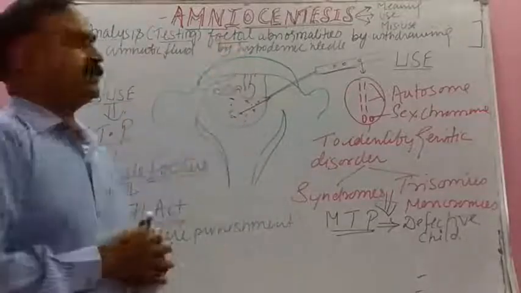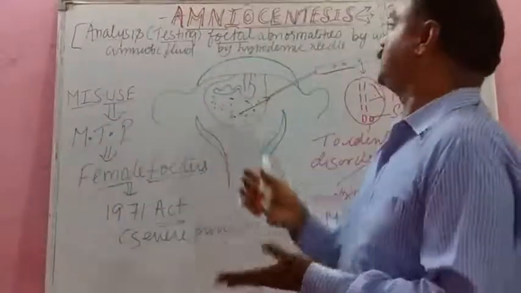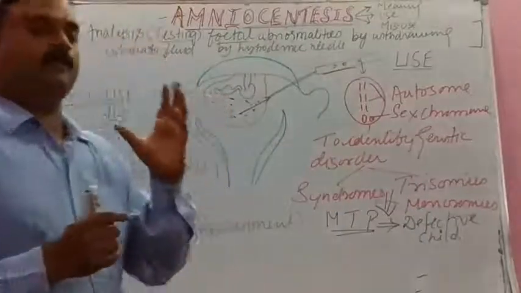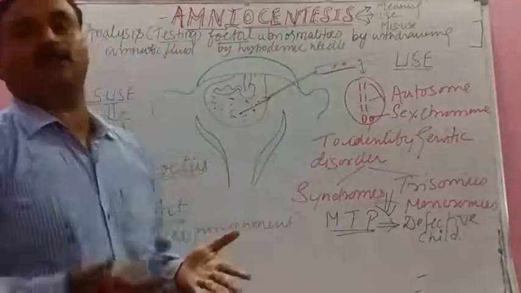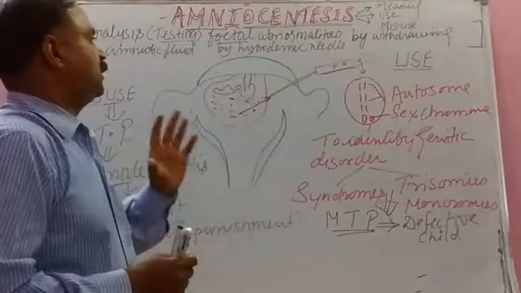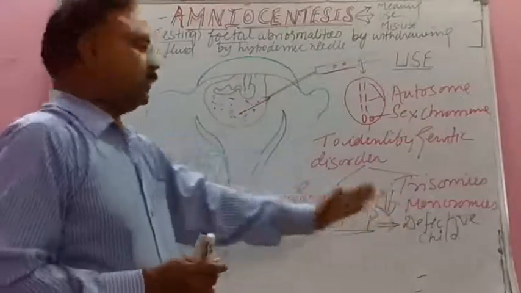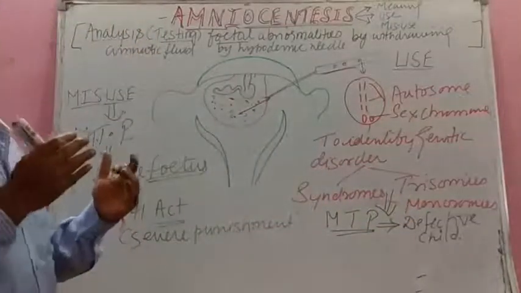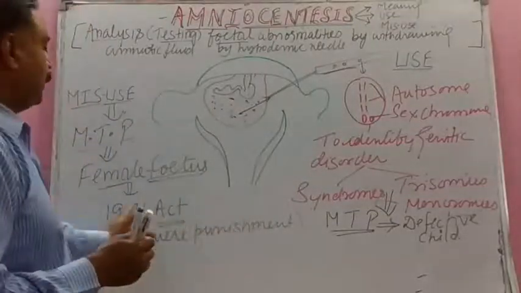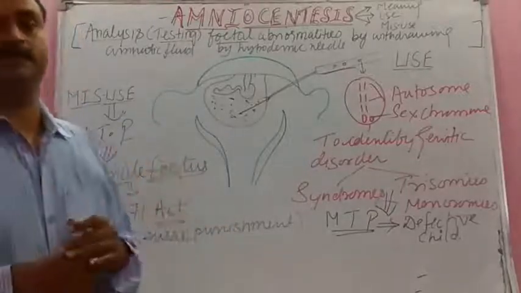So in amniocentesis we have to study meaning, use and misuse. So how do we define amniocentesis? Analysis or testing of what? Genetic abnormalities of the growing fetus by withdrawing amniotic fluid, isn't it? By hypodermic needle, and this is the use, to know all these disorders, and this is the misuse. When they come to know about a female fetus, they resort to female infanticide, and so the act was passed in 1971, and according to that amendment there is severe punishment.